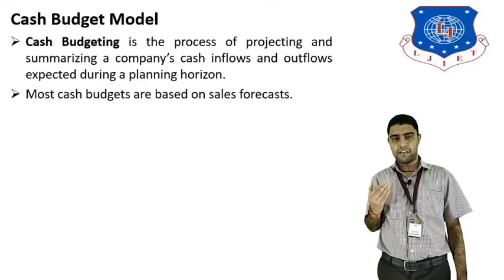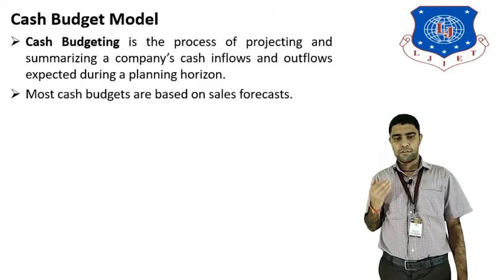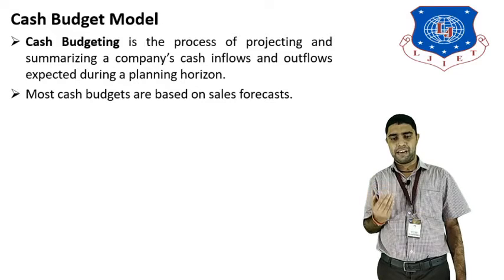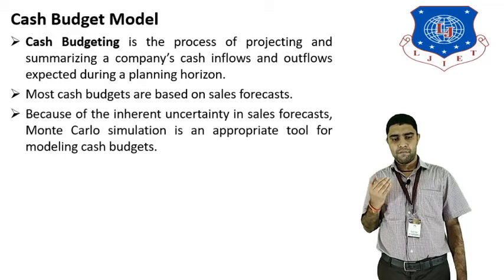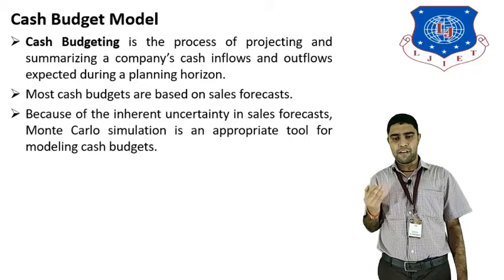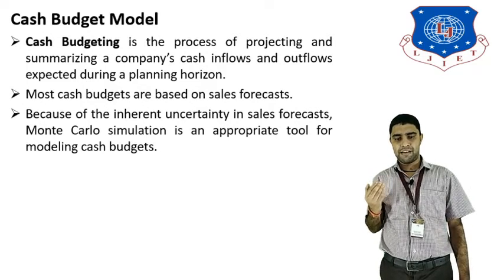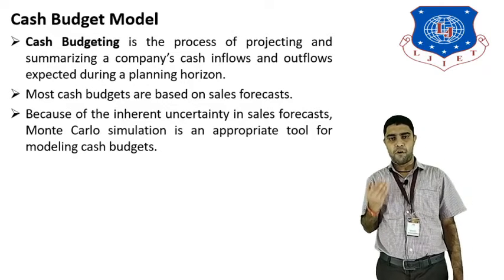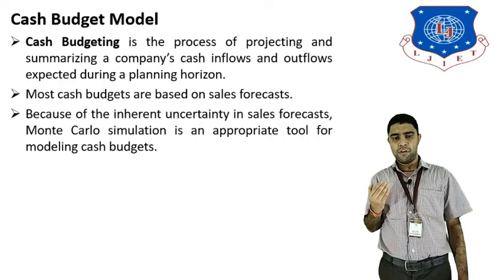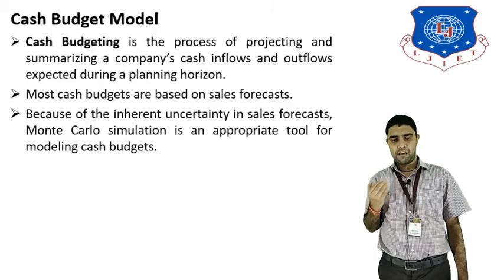Basically the cash budget model is used in sales forecasting, so most cash budgets are based on the sales forecast. Sales forecasting applies to companies like L&T, Reliance, and the telecommunication industry. We will see how it is used in the cash budget model. Because of the inherent uncertainty in sales forecasts, as in the share market, we use Monte Carlo simulation, one type of tool used for modeling the cash budget.